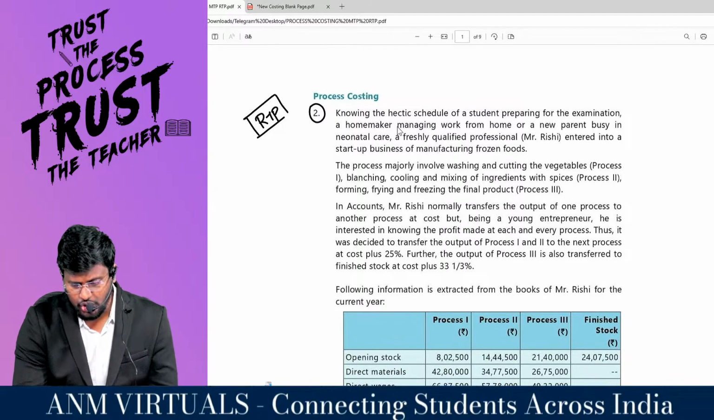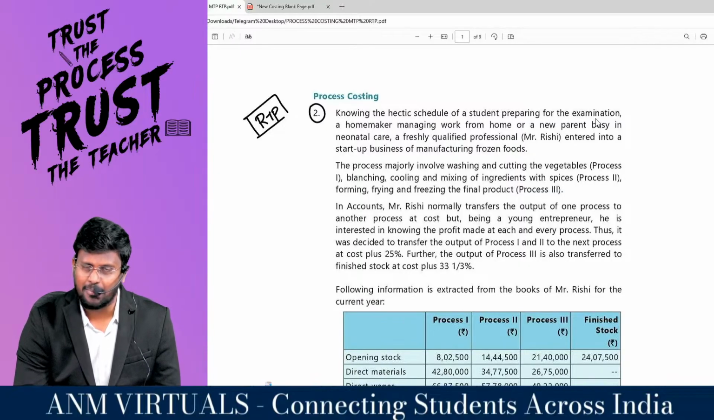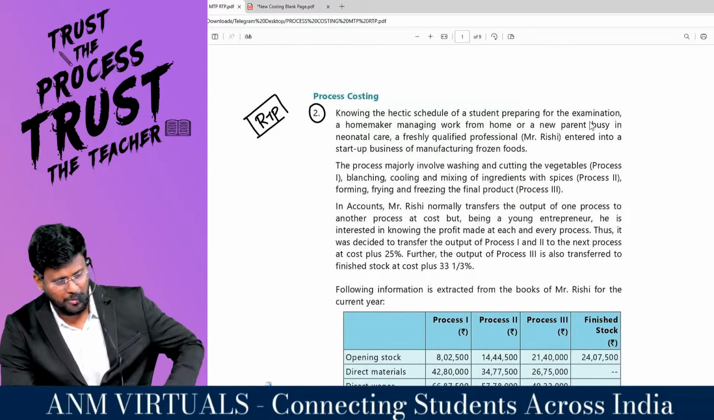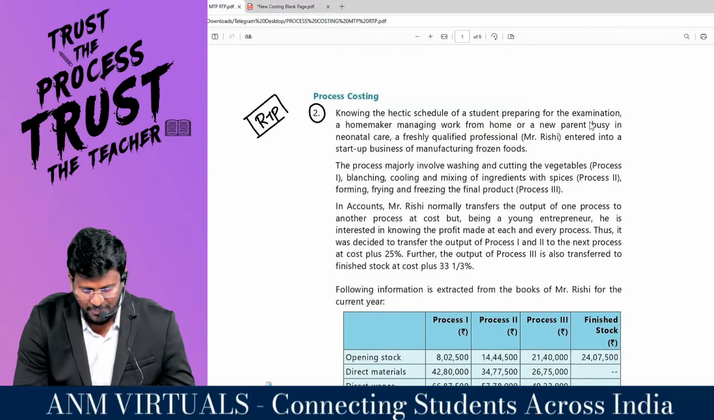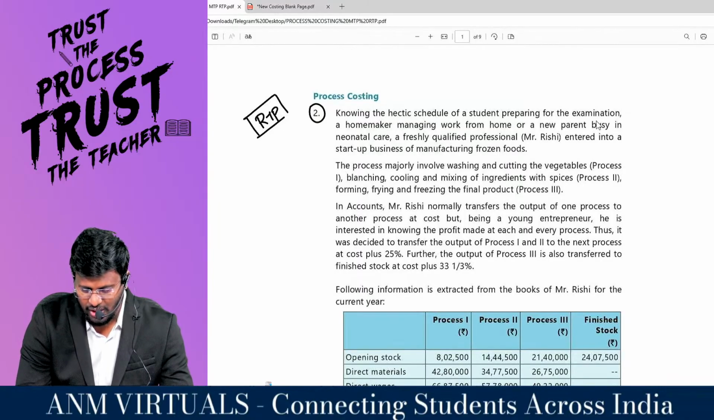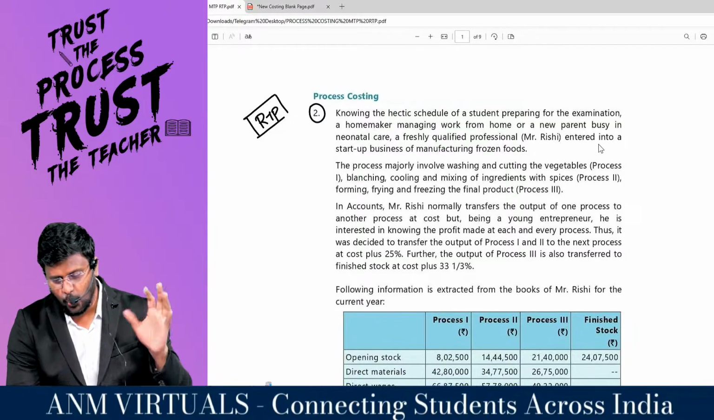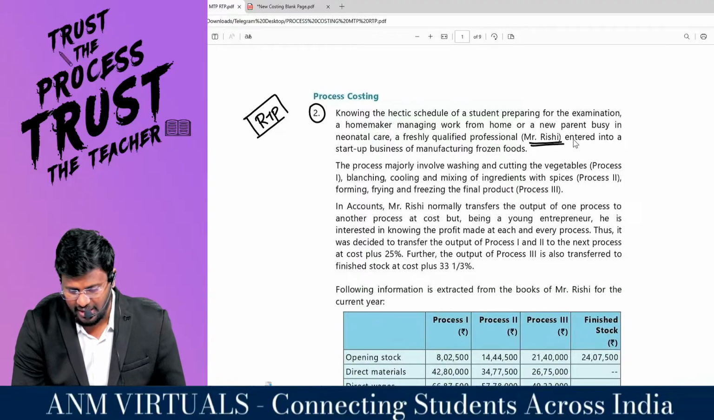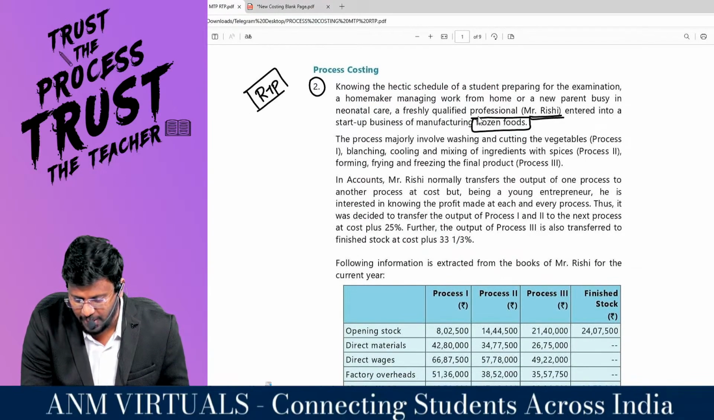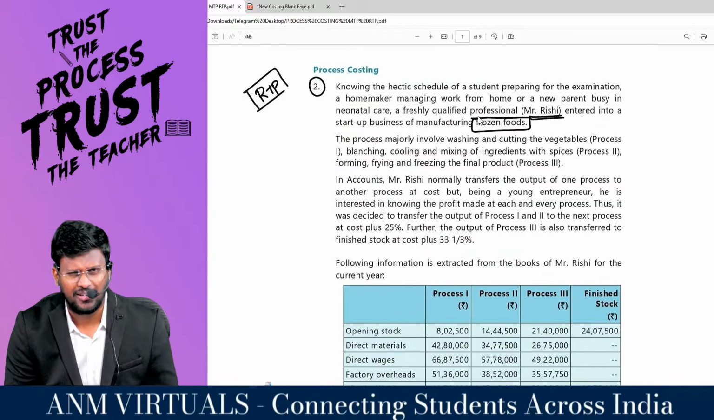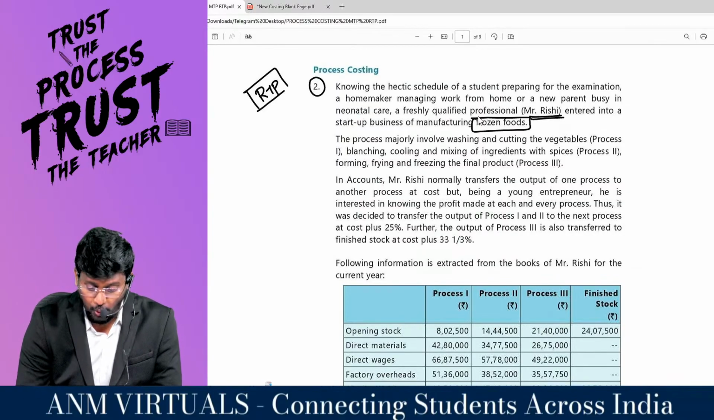Knowing the hectic schedule of students preparing for examination, I believe that you are also preparing very hectically for the examination. A homemaker managing work from home or a new parent busy in neonatal care, a freshly qualified professional, Mr. Rishi, entered into a startup business of manufacturing frozen foods. Fine. The fast food world is very busy. So they are going to manufacture frozen foods.